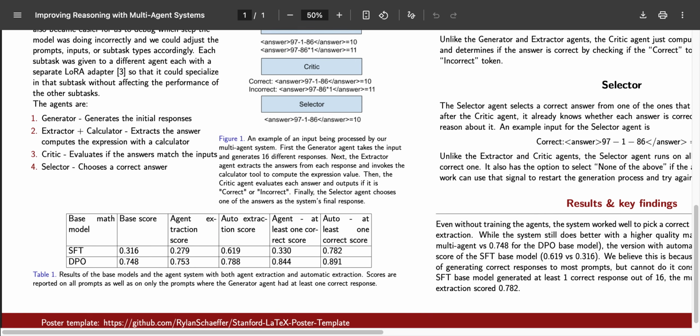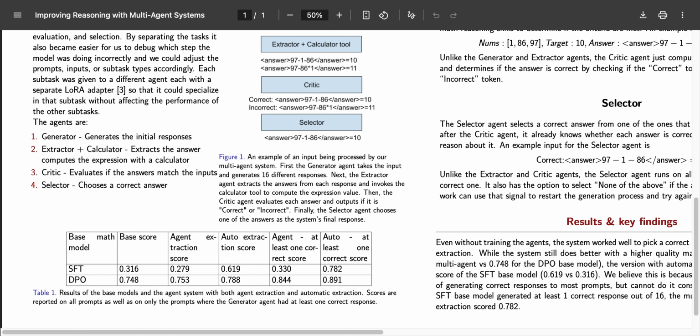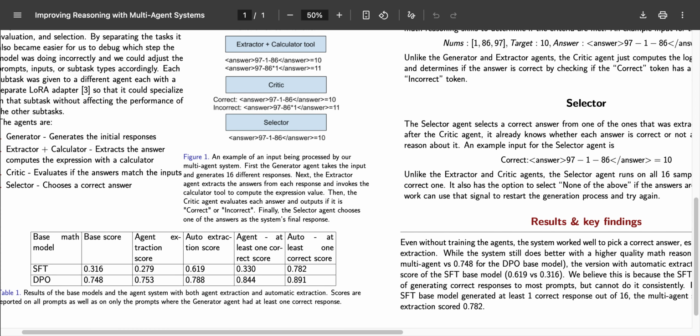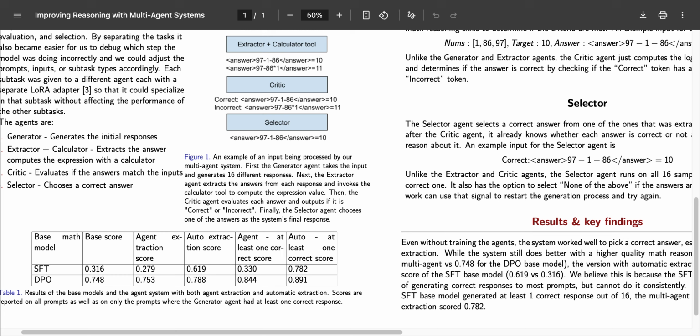Here are some results. We evaluated our system with both agent extraction and automatic extraction with two different base reasoning models, and compared it against the base model results. The base model for the generator agent was SFT fine-tuned on a countdown-like dataset, and another version was additionally fine-tuned with DPO and countdown. The other agents use a base model fine-tuned on Smalltalk for instruction following.